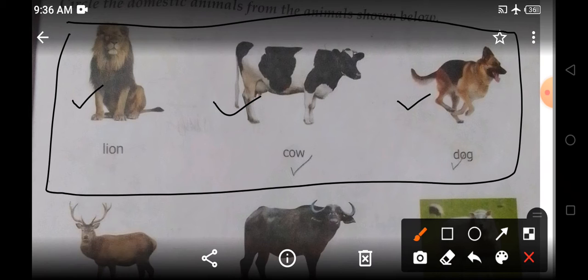No, we do not. But do lions work on the farm? No, they are not found on the farm. They do not help us on the farm. Where does lion live? Lion lives in a jungle. He is a wild animal. So you will not circle lion.